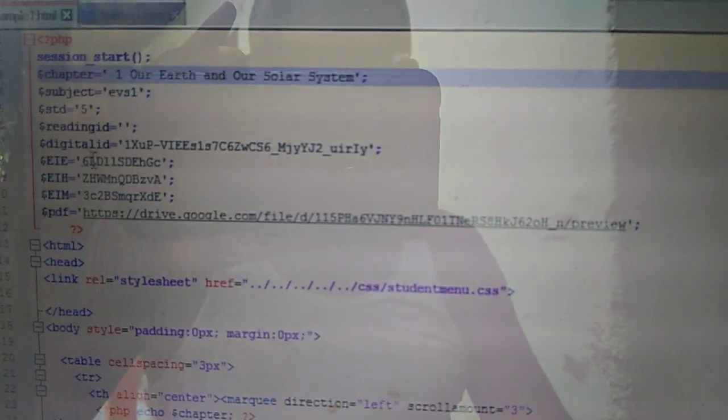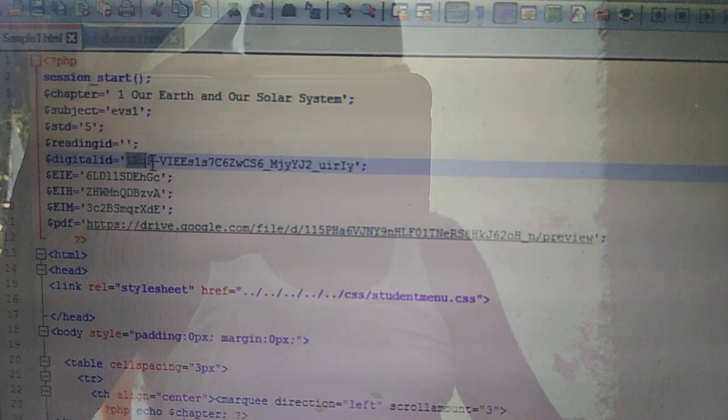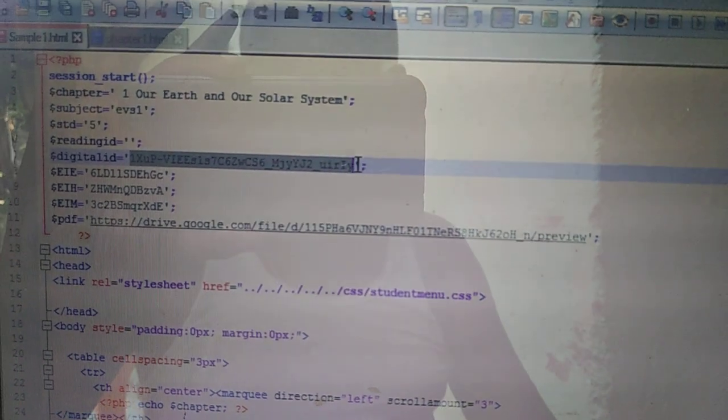Copy the ID. Then go to your sample file again, and here you have the digital ID, right? Simply replace that with the ID you have copied.